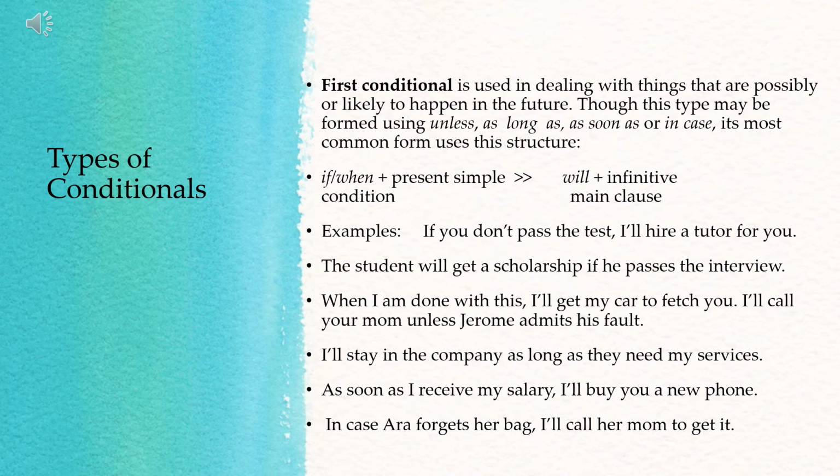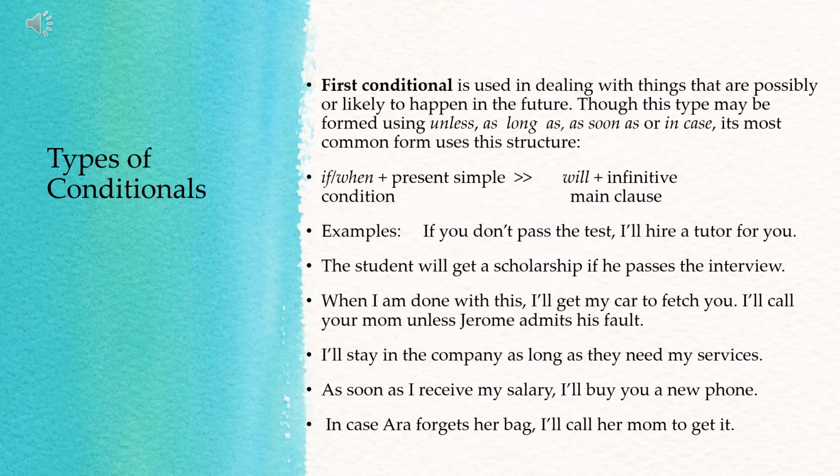After discussing the zero conditional, now let's have the second type of conditionals. We have the first conditional. It is used in dealing with things that are possibly or likely to happen in the future. So if the zero conditional talks about habits and general truths, this one, the condition stated in the if clause or when clause, tells about the possibility or likelihood for the event to happen in the future. Though this type may be formed using unless, as soon as, or in case, its most common form uses this structure.